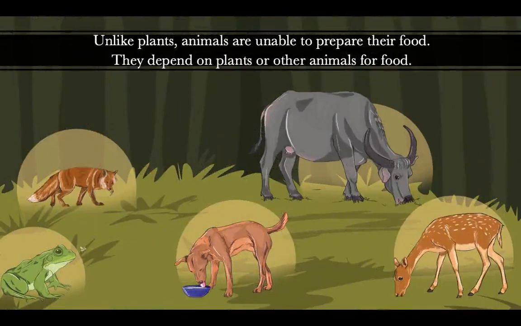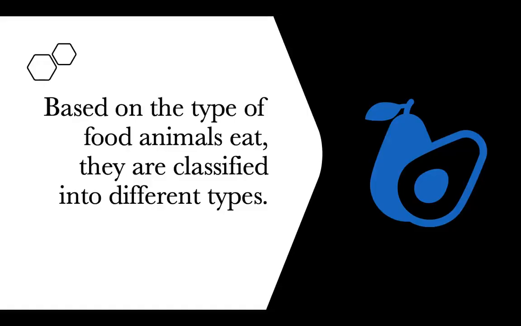But unlike plants, animals are unable to prepare their food. They depend on plants or other animals for food. Based on the type of food animals eat, they are classified into different types. Let's know them.